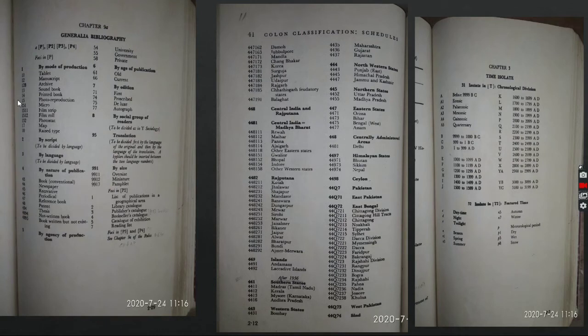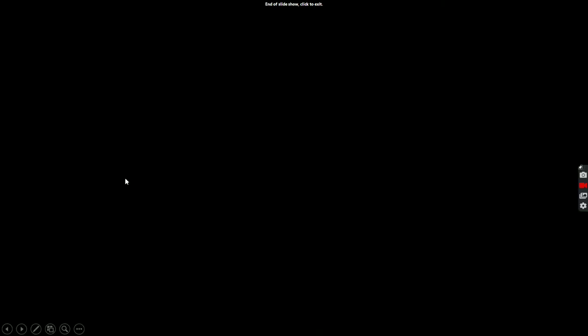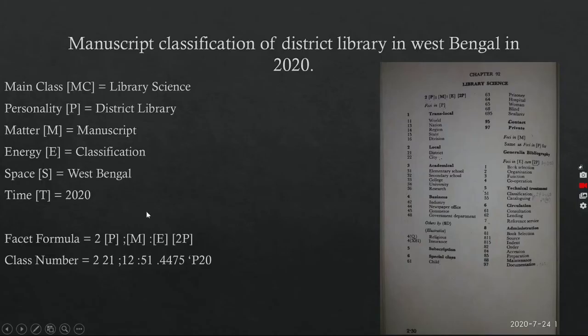Under foci in P there is manuscript, and the notation of manuscript is 1-2. That's why I have written here 1-2 for the matter facet. Now I have given here colon. In the facet formula there is colon, that's why I have written colon.